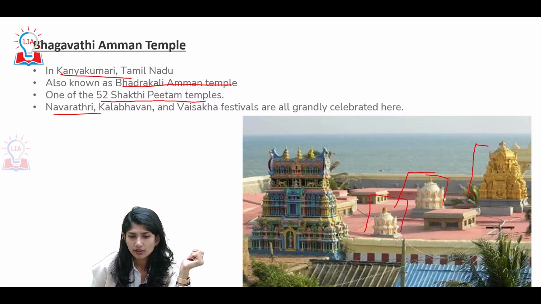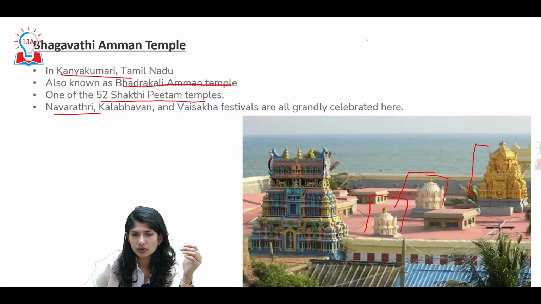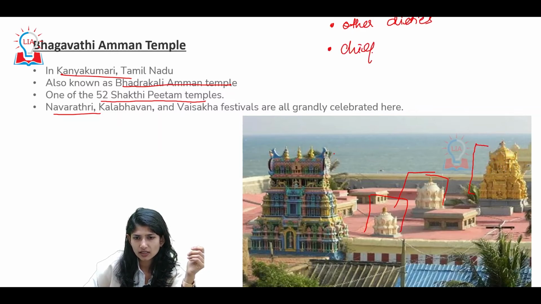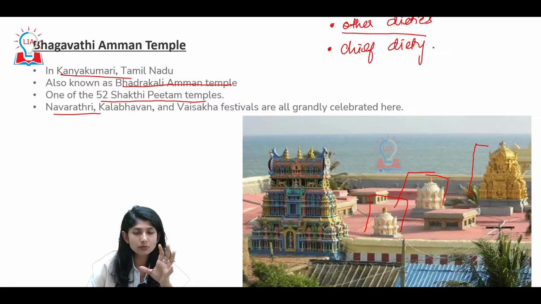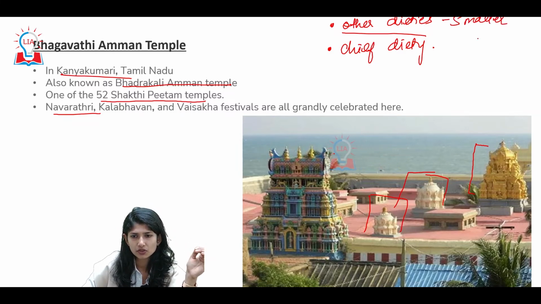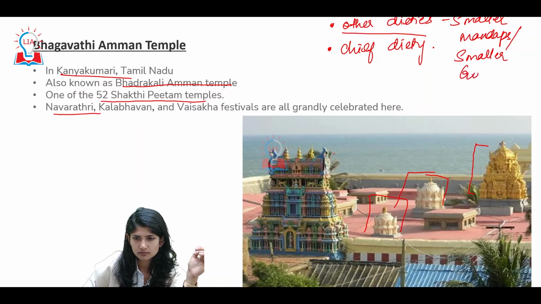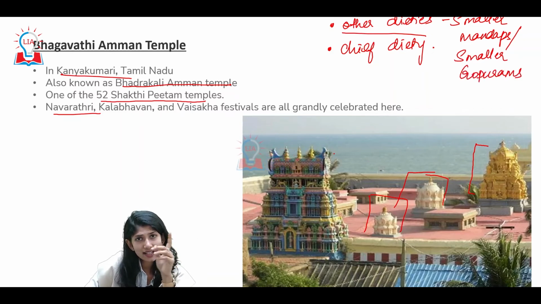Remember we spoke about other deities also being present, and there is also one chief deity. For these other deities, not just in sculpture, actual deities also have smaller mandapams or smaller gopuras inside one temple.